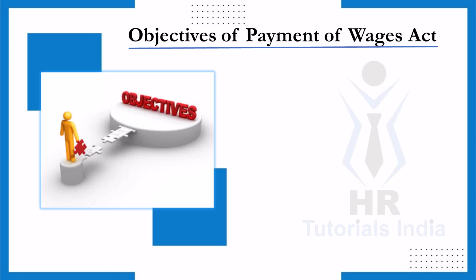Objectives of the Payment of Wages Act. Now let's understand the key objectives of the Payment of Wages Act 1936. This act was designed to address several important areas concerning the wages of workers. Let's break down the main objectives.